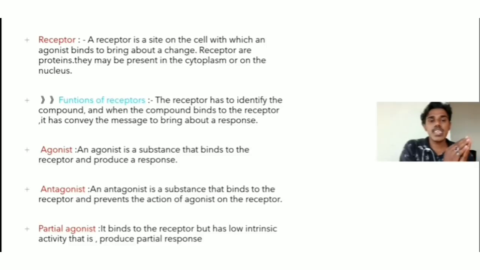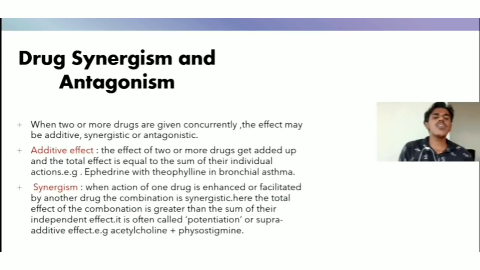Next one is the partial agonist. It binds to the receptor but has low intrinsic activity, that is, it produces only a partial response. Next one is drug synergism and antagonism.